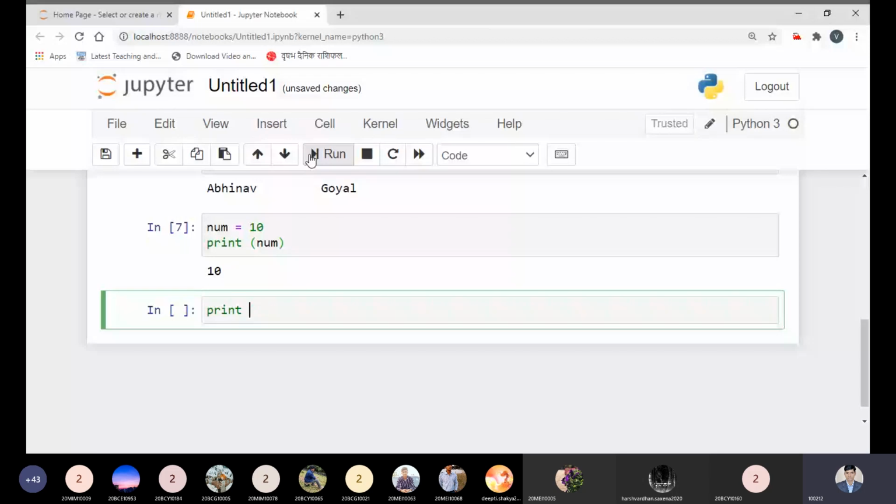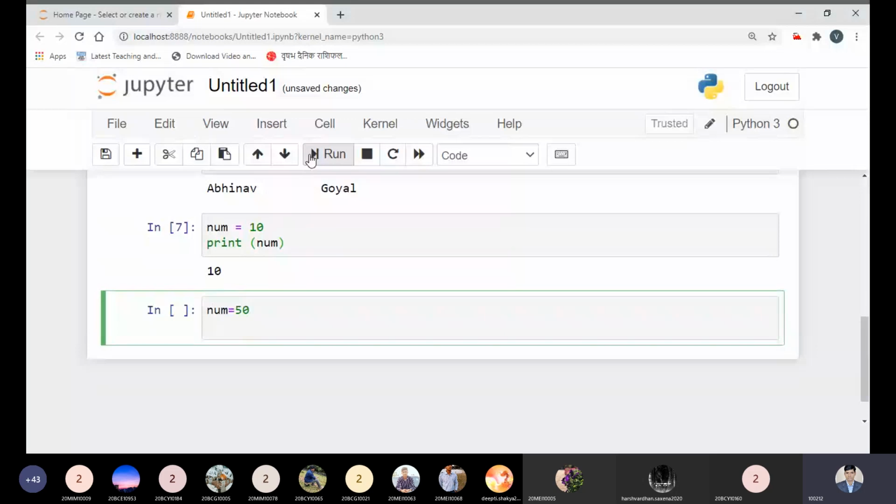Okay. And if I'm using num equal to 50, I can print it like this: the value is, comma, num. What does it mean? The first part is a constant value, a string literal that is printed as it is, where the value is. With the comma we define the next value we are using, that is 50, to be associated over here. Now the output will be like this.